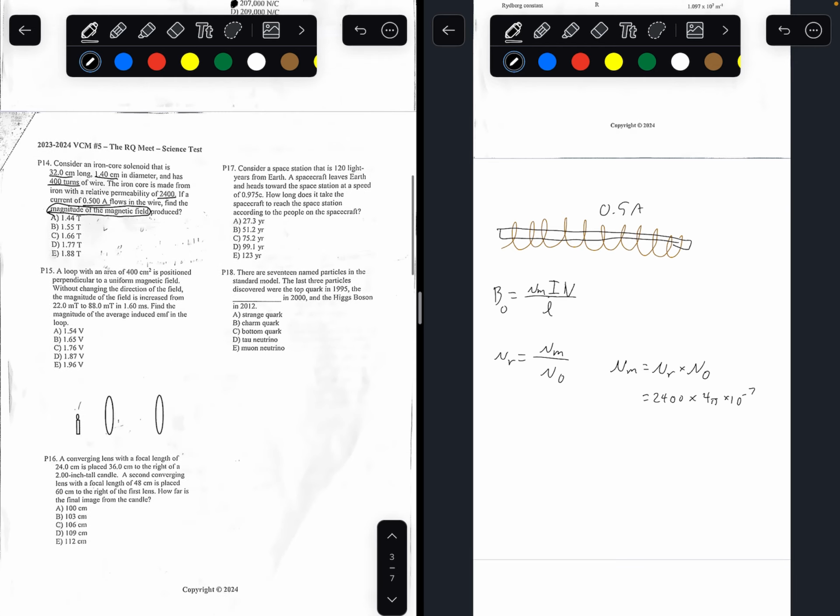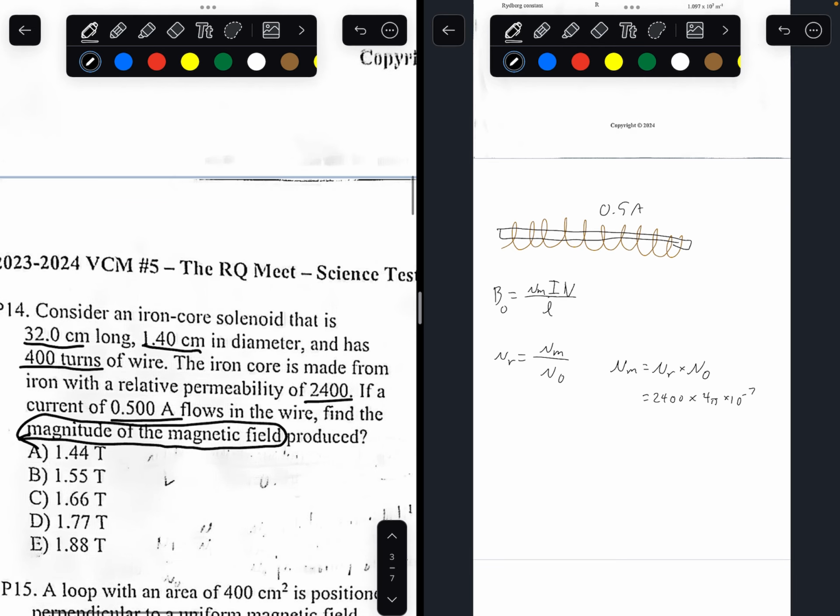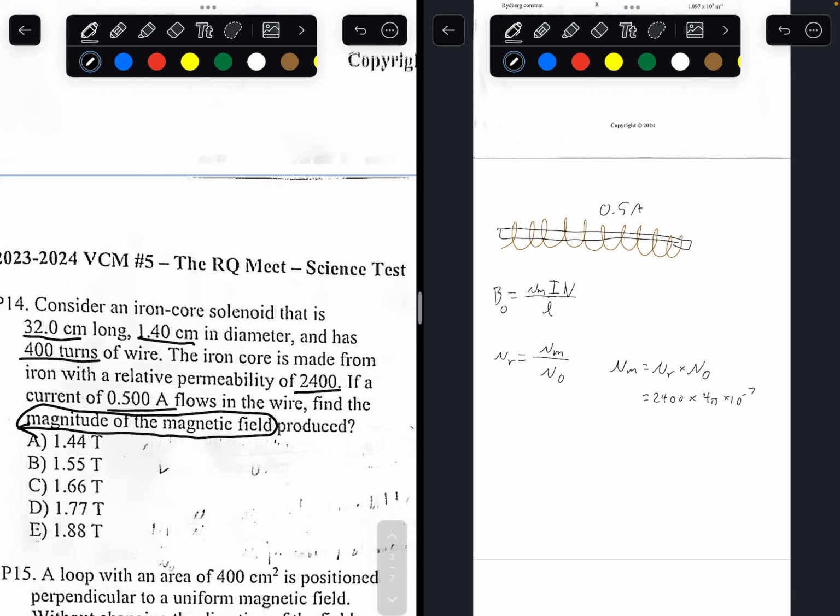So with that in mind, plugging that into a calculator, we can get 3.01 times 10 to the power of negative 3. That's the new permeability through the medium.